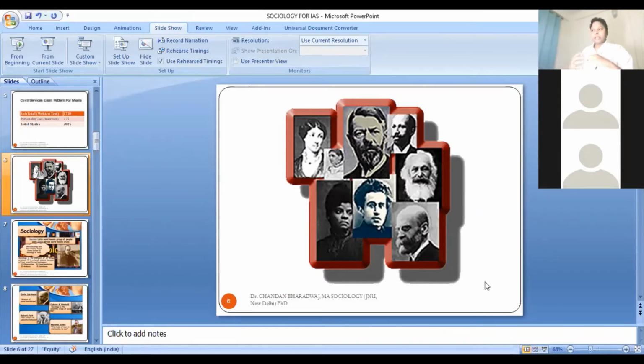Karl Marx had a different training. He had training in philosophy and in economics, but his way of looking at social change, social transformation, social reality was so influential. The dialectical materialistic approach of Karl Marx becomes so important, so influential in all walks of life, in all disciplines of social sciences, that even in sociology he is considered a key founding father, a key figure of the discipline. In the same way, Emile Durkheim has immense importance.